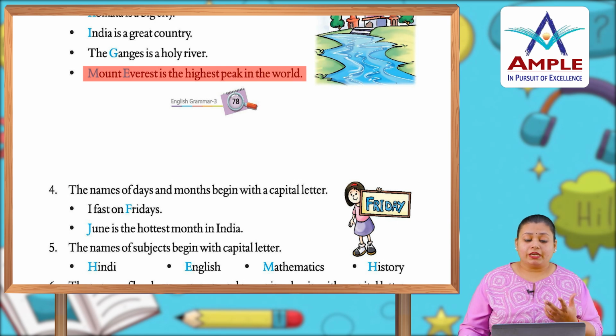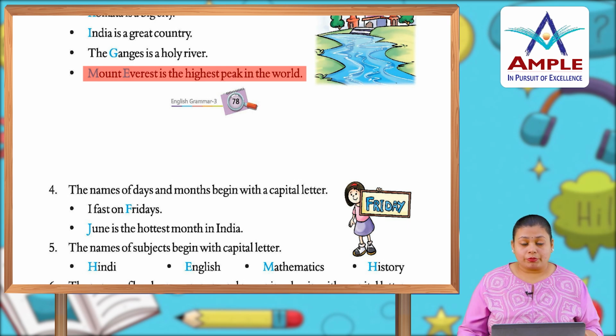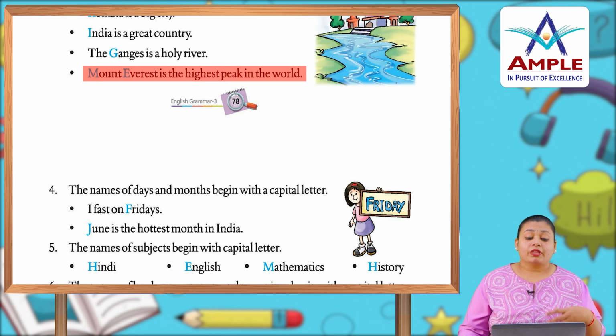So you see that in these three points, they show you when and how you will use a capital letter. When the sentence starts, you have to use a capital letter. When we are talking about a particular person, you have to start their name with a capital letter. And when we are talking about particular cities, countries, rivers and mountains, you have to start the name of that particular city, country, state, river and mountain with a capital letter.